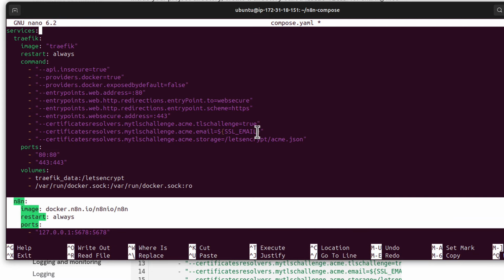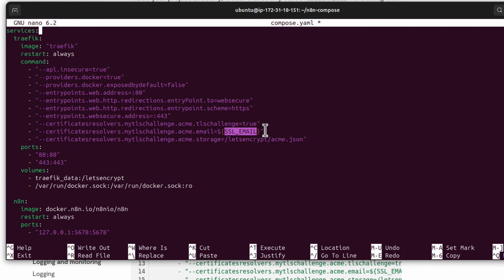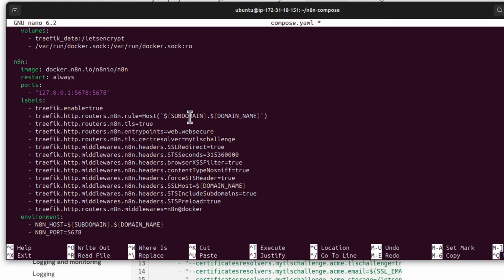and it uses the so-called variables that we configured in the previous file .env. For example, this SSL email, this value will be read from the previous file. That's why it's so important that we have it configured correctly. And if we scroll down, you can see subdomain, domain name, this is also information, and here again domain name, this is information that we also included in that previous .env file.